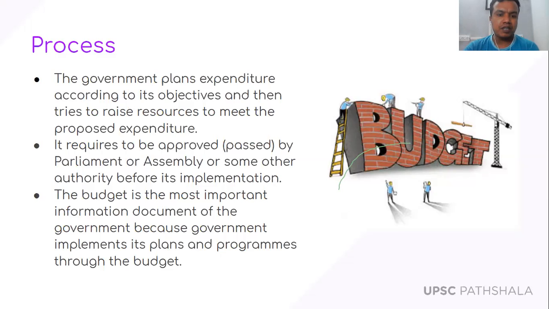So the process of government budgeting is that the government plans expenditure according to its objectives and then tries to raise resources to meet the proposed expenditure. It's a reverse way, right? Reverse means what? First, government makes a plan of expenditure, that I am going to spend this money on these activities. So in my last session, I told you there is one department under the Ministry of Finance, which makes the plans of the expenditure before the budget is presented.